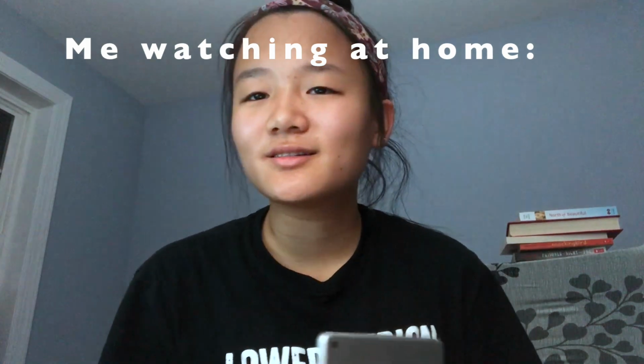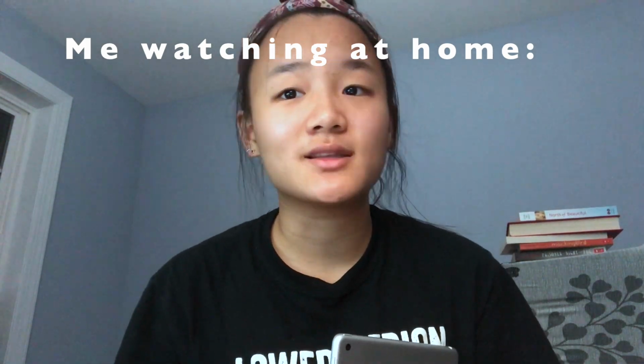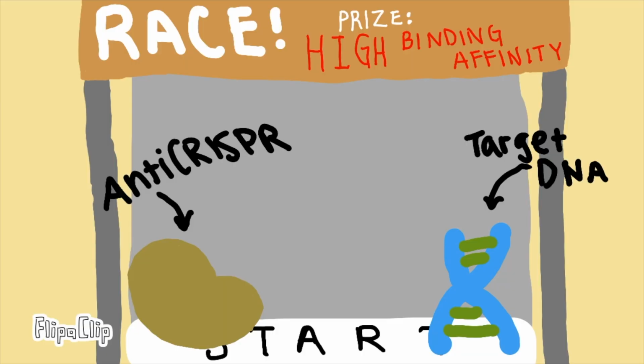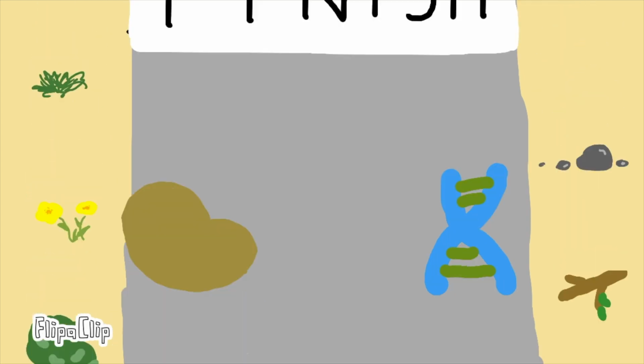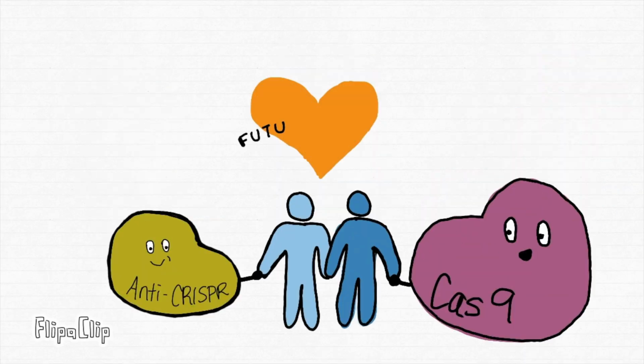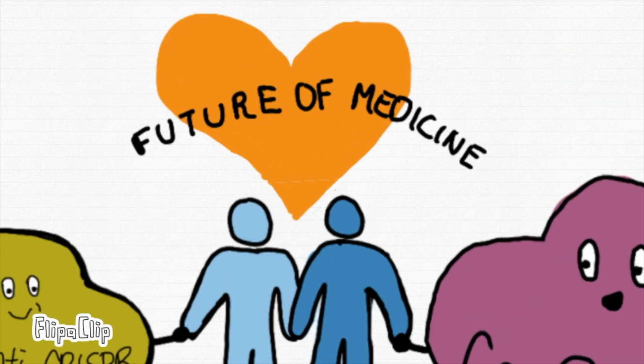But wait, couldn't Cas9 just choose to bind to the DNA instead of the anti-CRISPR? Well, anti-CRISPR competes for the spot on Cas9 with DNA and has actually developed and evolved a higher binding affinity towards Cas9. But there's no need to fear. Just because anti-CRISPR inhibits Cas9 well doesn't mean us humans are all doomed. In fact, a rewarding partnership of use between CRISPR and anti-CRISPR may be in the cards for us.